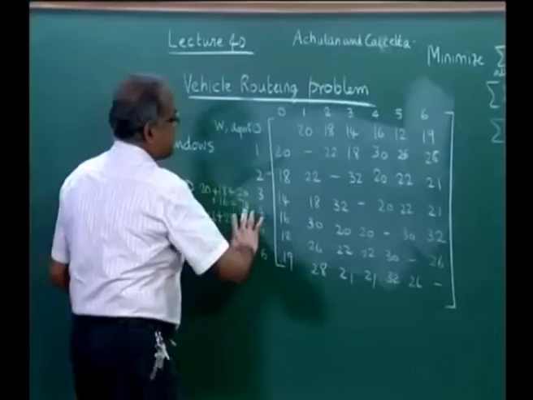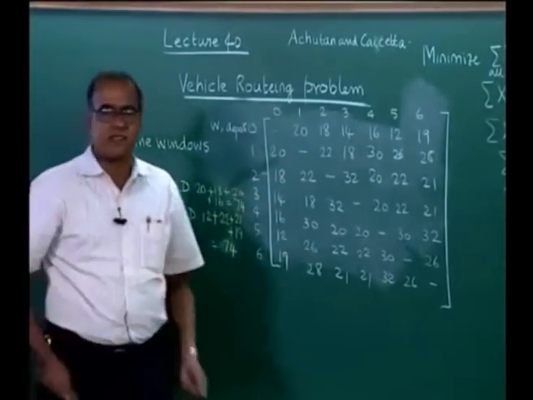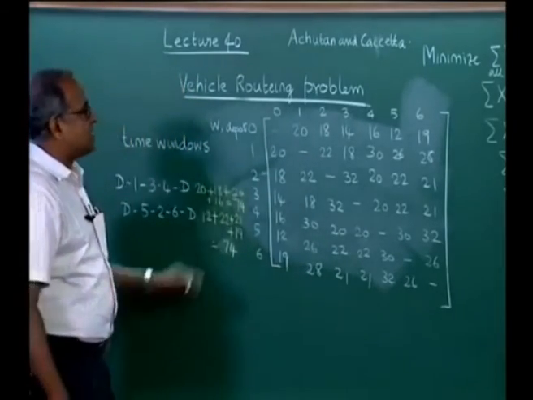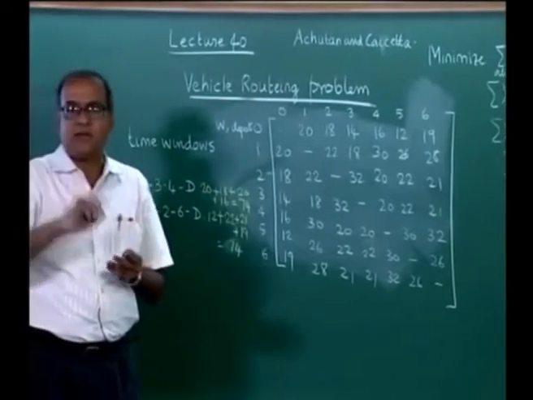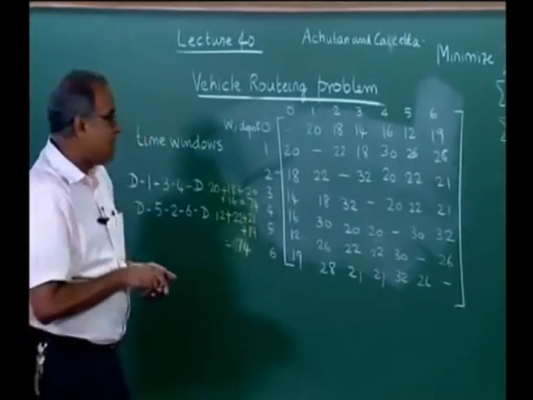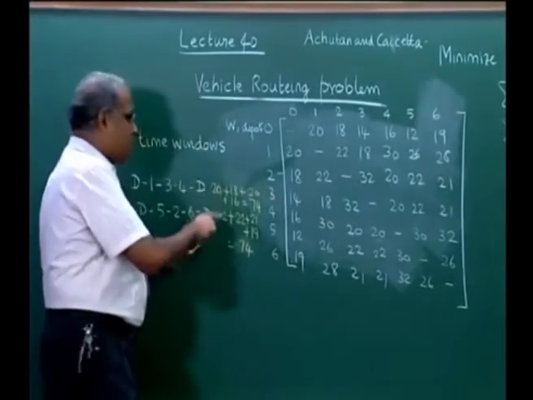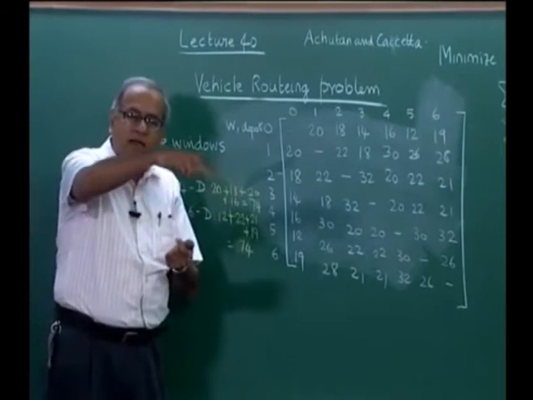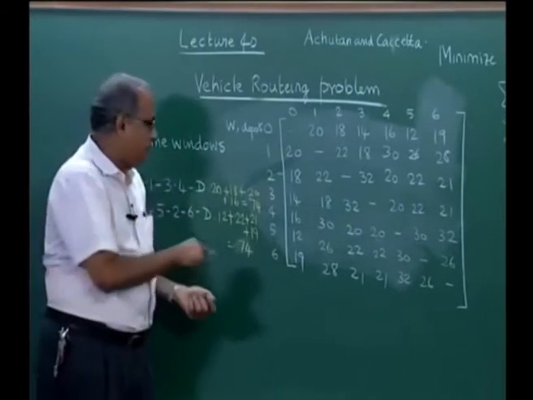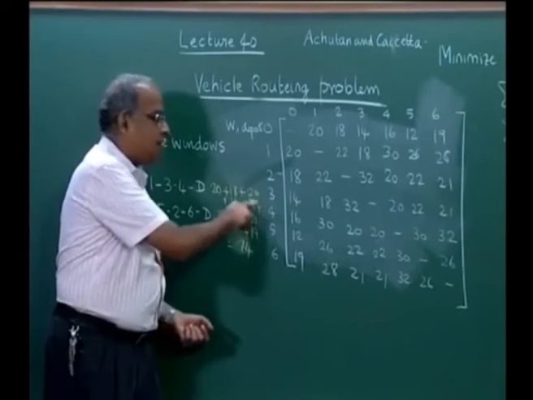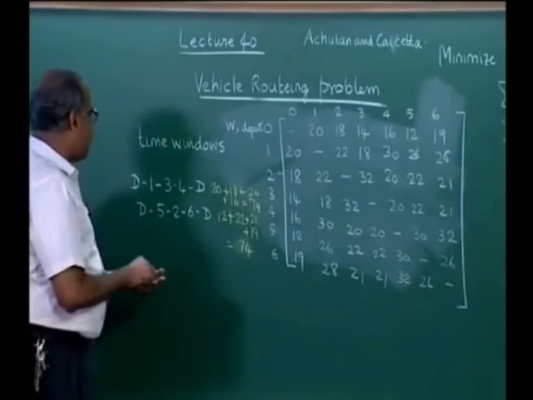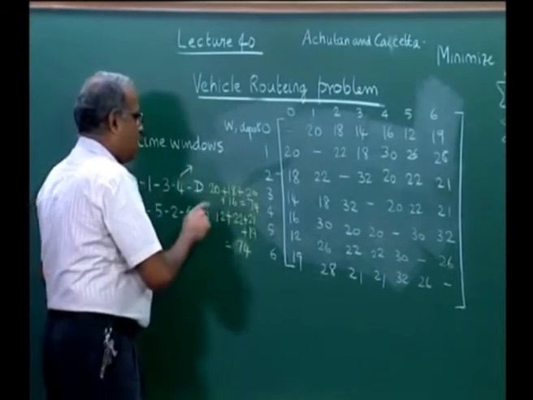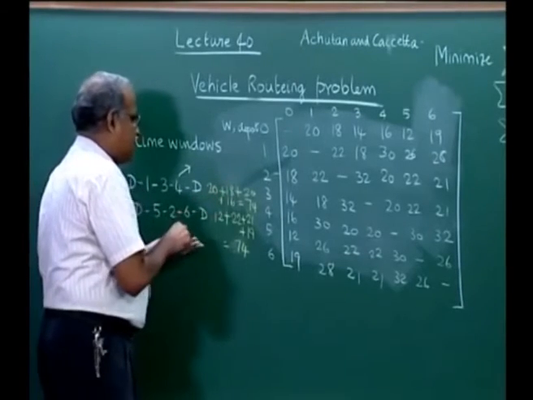Now, for a moment, instead of assuming these as distances, let us assume these also as time taken, and we are trying to solve the problem such that the total time taken is minimized. Now, if both these vehicles start at time equal to 0 and both these vehicles will come back to the depot at time equal to 74, because it so happens that both of them are equal. Now, it will reach customer number 4 at time equal to 38 plus 20, 58.